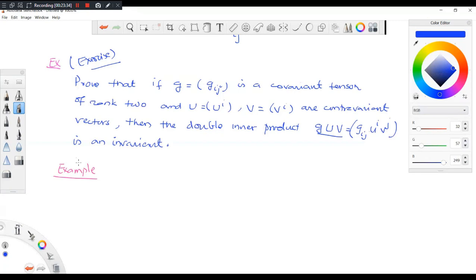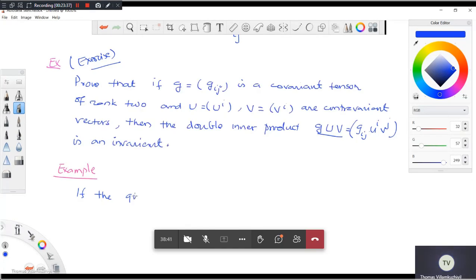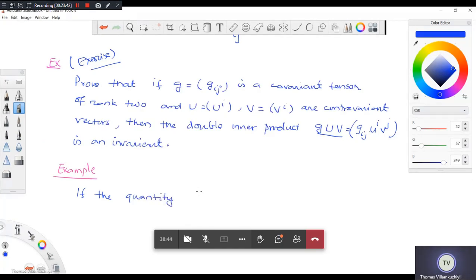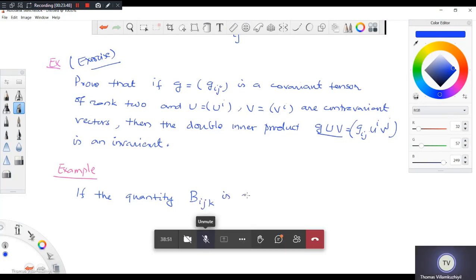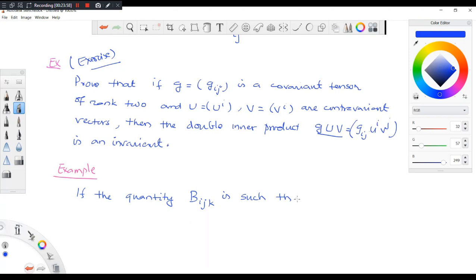If the quantity B_ijk, covariant of order 3, is such that a^i into B_ijk is a tensor for any vector a^i, then show that B_ijk is a tensor.